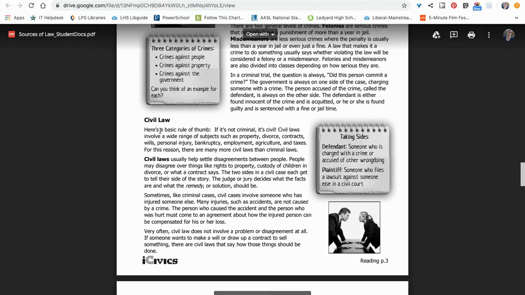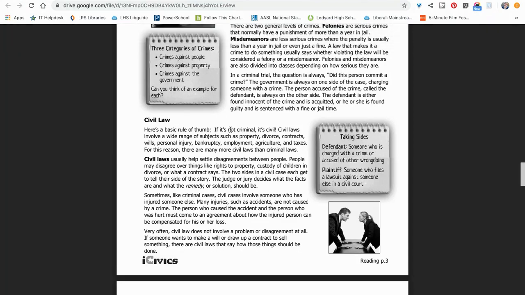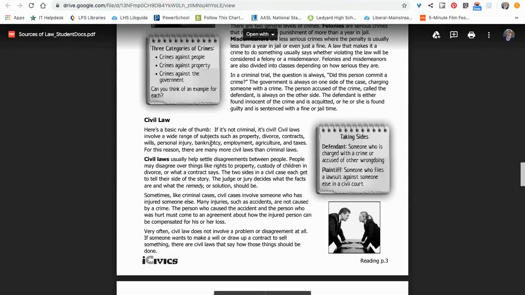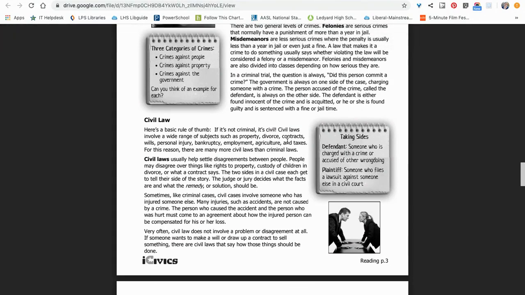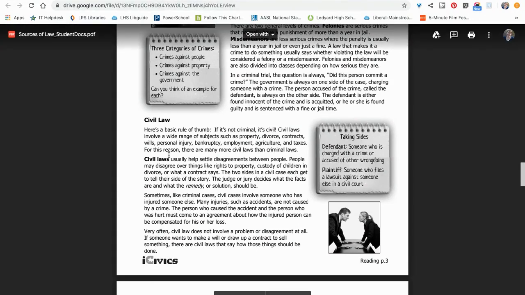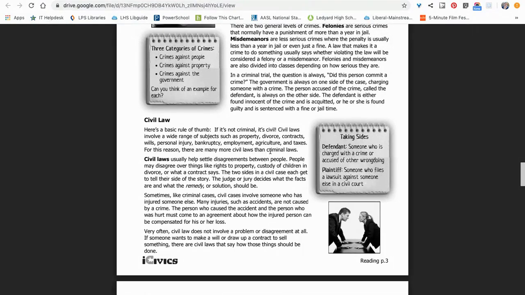Okay. Civil law. Here's a basic rule of thumb. If it's not criminal, it's civil. Civil laws involve a wide range of subjects such as property, divorce, contracts, wills, personal injury, bankruptcy, employment, agriculture, and taxes. For this reason, there are many more civil laws than criminal laws.